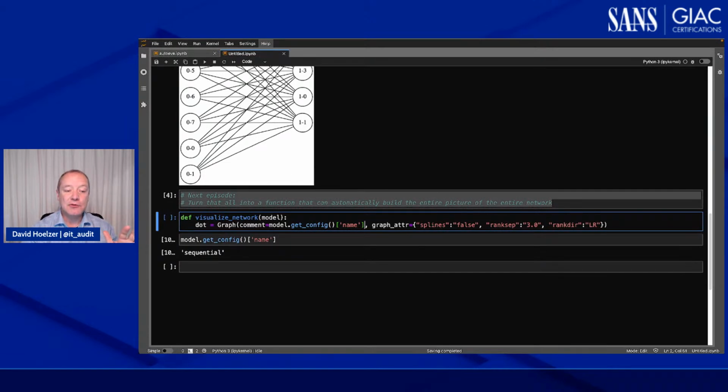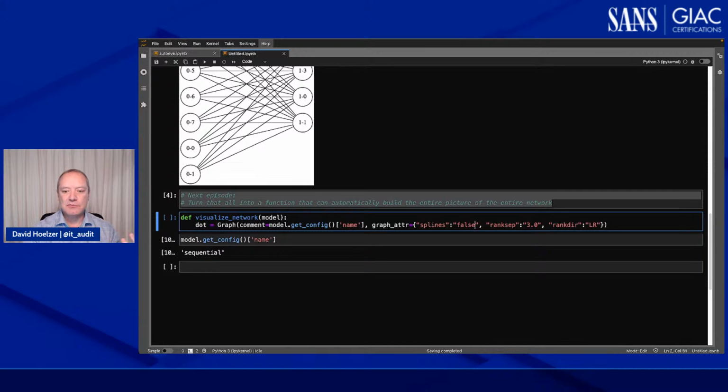The rest of the stuff here had to do with how it drew things. Right now, if you look in my model here, you can see that it's drawing these straight lines between my nodes. And we made that happen by setting splines to false. If we leave splines at the default value, true, it's going to use Bezier curves or spline curves to connect the nodes. That doesn't really look great in terms of our neural network.